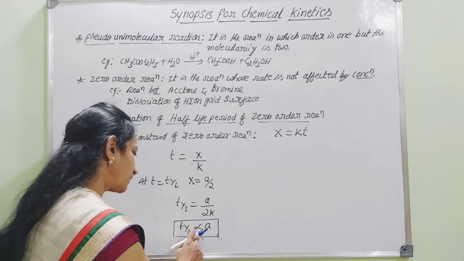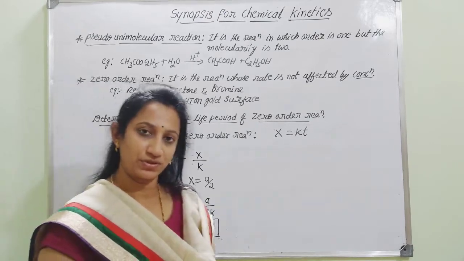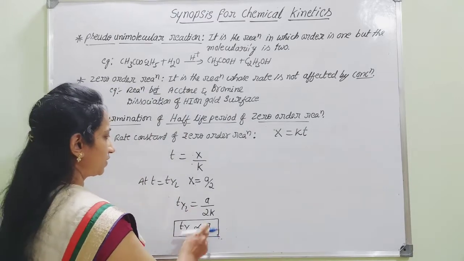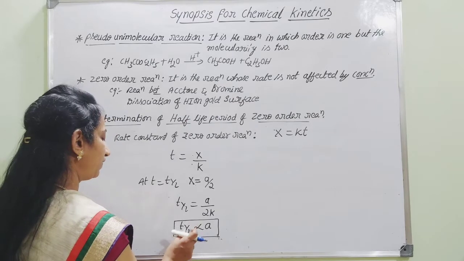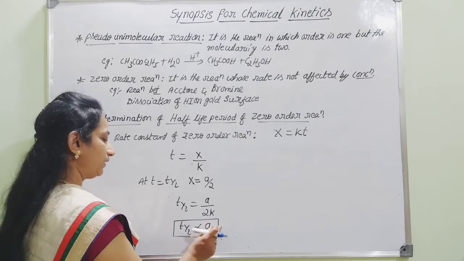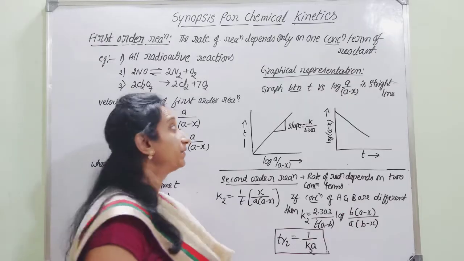Therefore, t half is proportional to A, that is, the half-life period is directly proportional to the initial concentration of the reactant. Got it? Therefore, if you want to determine the half-life period, you need to know the initial concentration. What is meant by first order reaction?